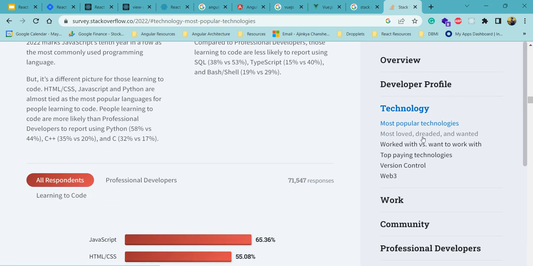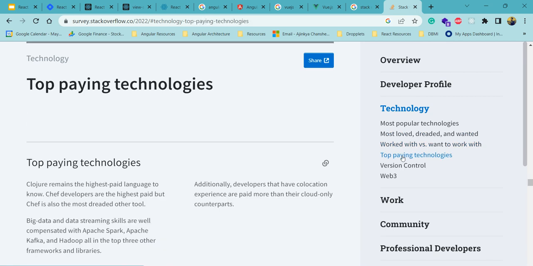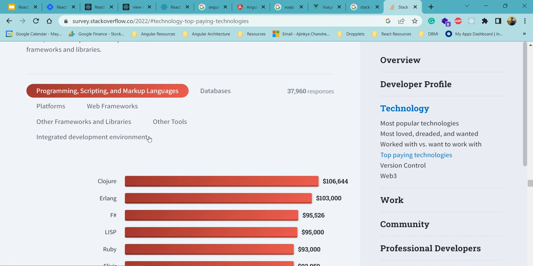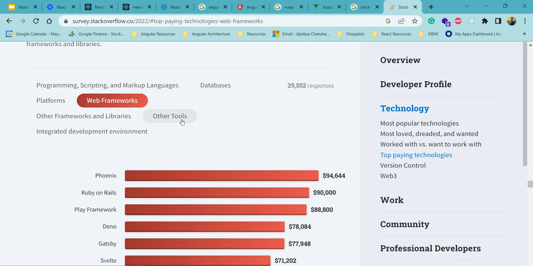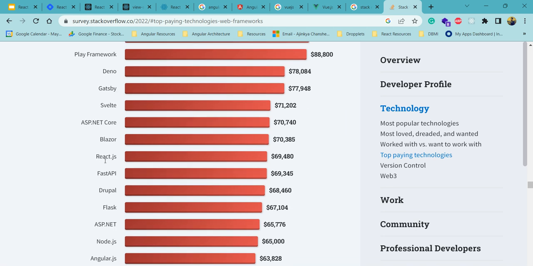There are multiple things like top paying technologies and all that. So these are the top paying technologies if you select web frameworks. Phoenix, Ruby on Rails, and Play framework are the top paying technologies. And here it is, React.js.